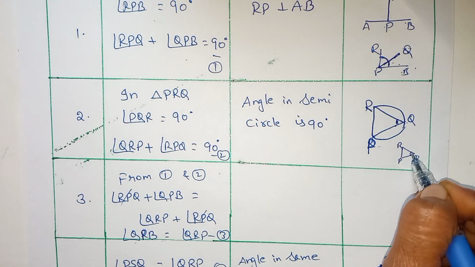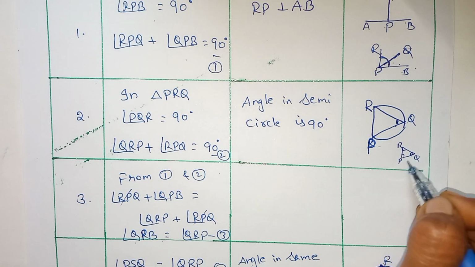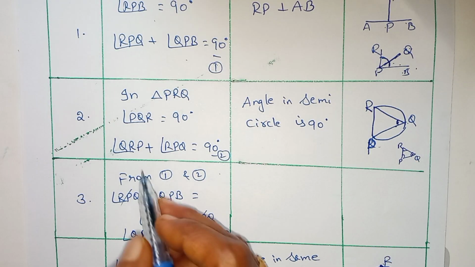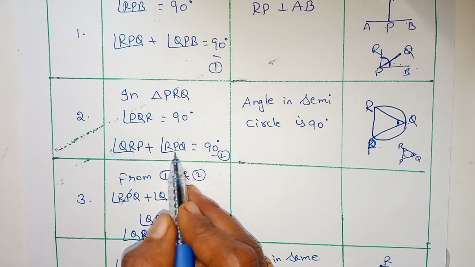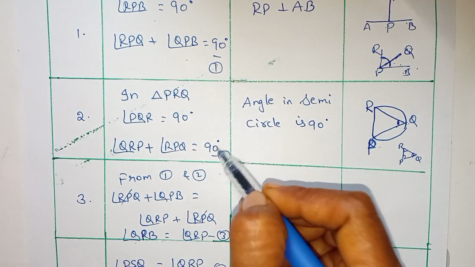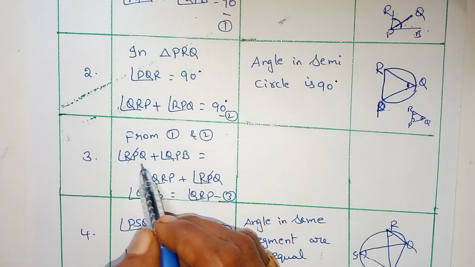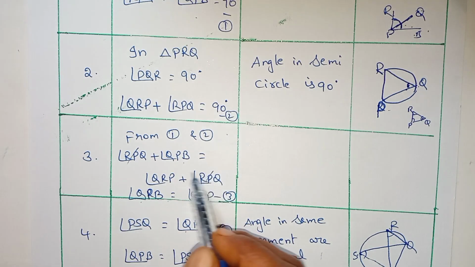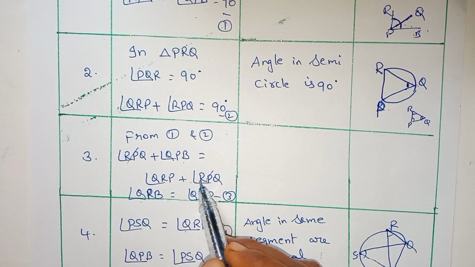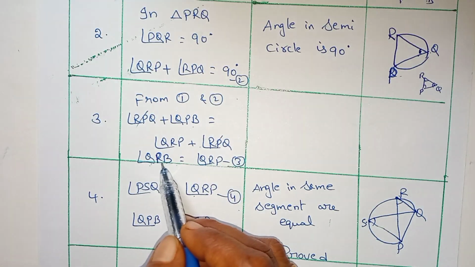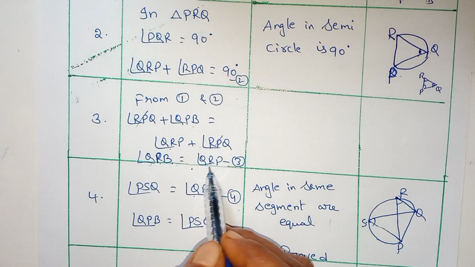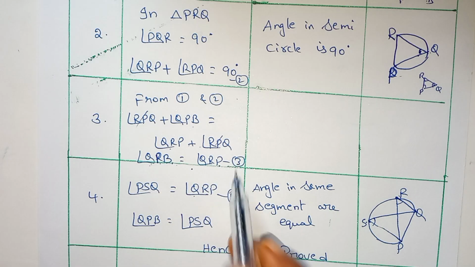So if this angle is 90 degrees, the sum of the remaining two angles is also 90 degrees. The total is 180 degrees. So angle QRP plus angle RPQ equals 90 degrees. This is 2. From 1 and 2, angle RPQ plus angle QPB equals angle QRP plus angle RPQ. RPQ will cancel. So angle QPB equals angle QRP. This is the third one.